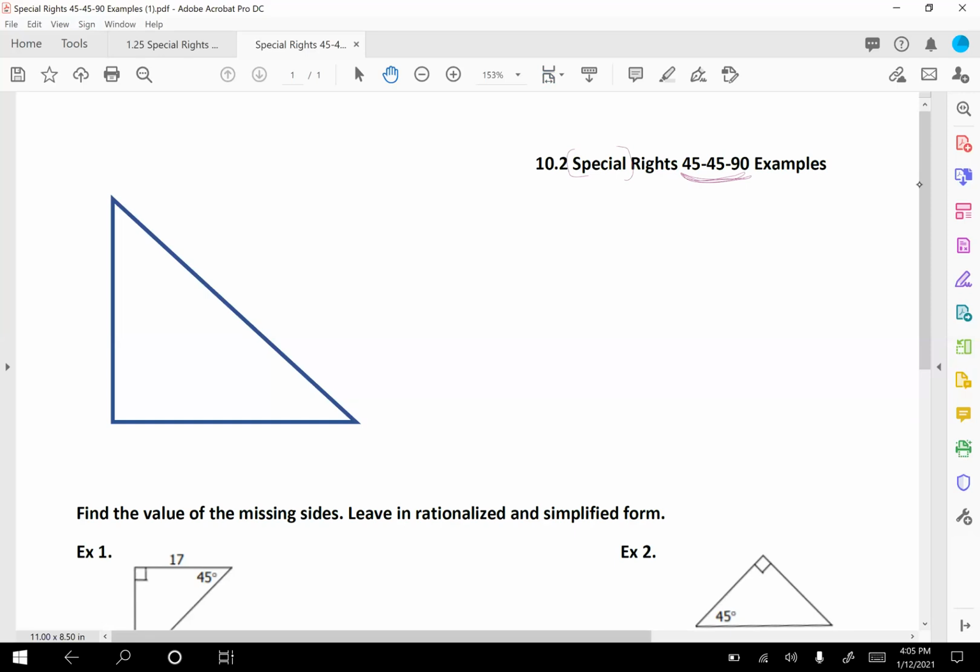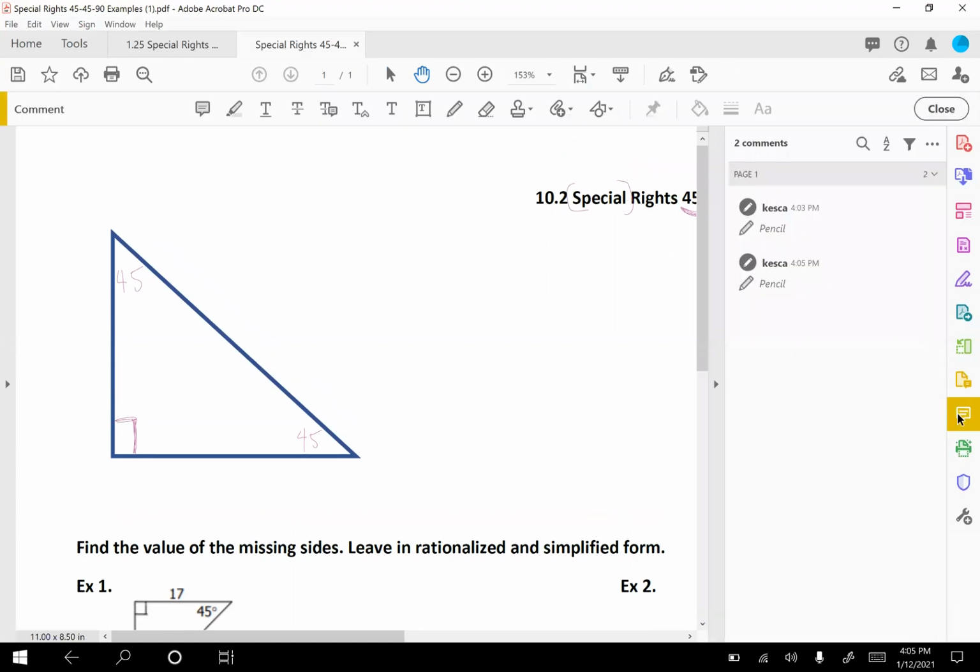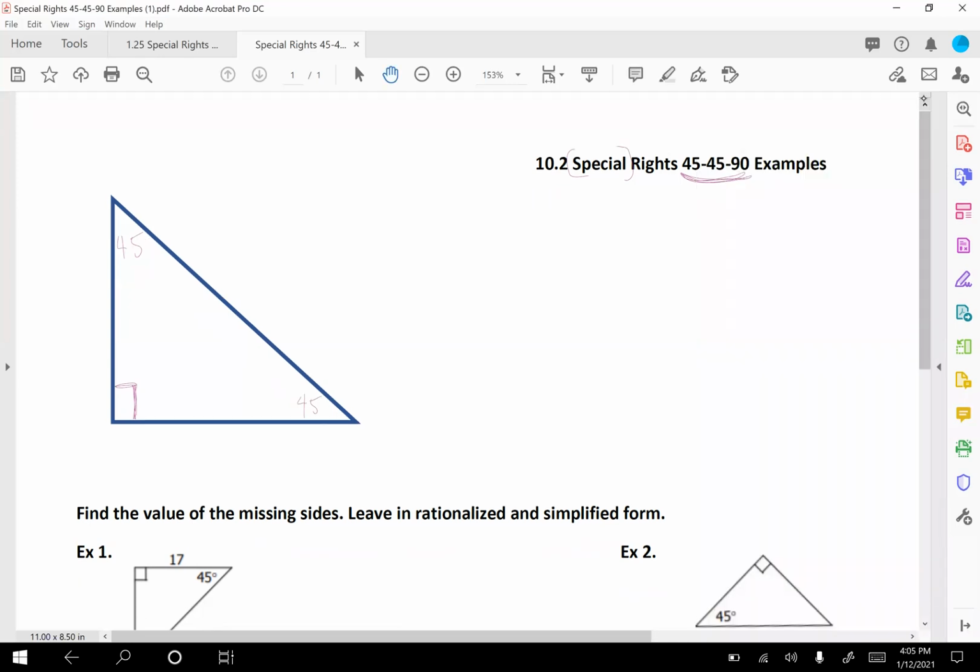So here I have a right triangle and I'm going to label it. So this is my right angle there. Okay, and then since we're talking about 45, 45, 90 triangles, these two other angles here are going to be 45 degrees. Okay, let me fix my pen here a little bit. Make it a little bit bigger for us to see. Okay. So 45, 45, 90 triangles is what we've got.